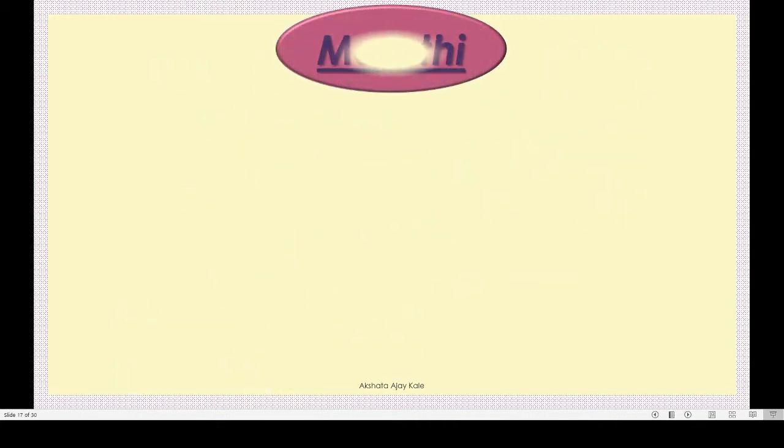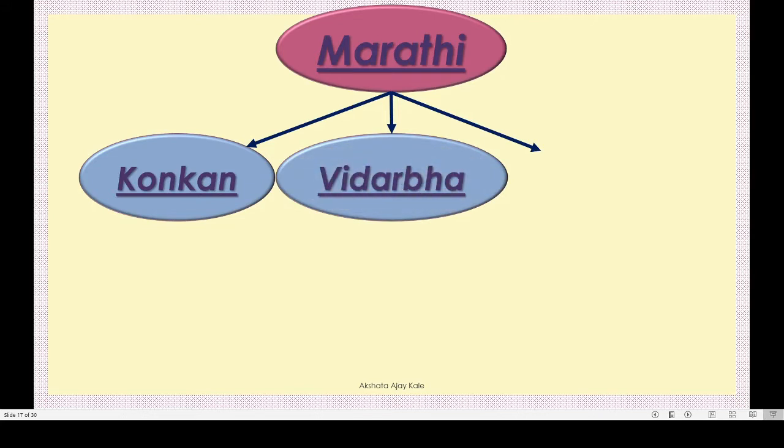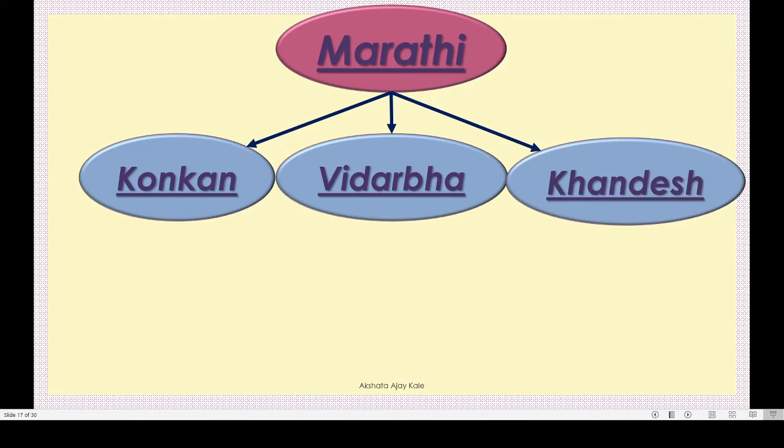In Maharashtra, there is similarity as well as diversity in languages. The pronunciation of Marathi varies in different regions. We see a variety in the dialects that are spoken. We should welcome this diversity. According to the language, Maharashtra is divided into 3 regions. First, Konkan region. Second, Vidarbha. And third, Khandesh. This is on the basis of language spoken.